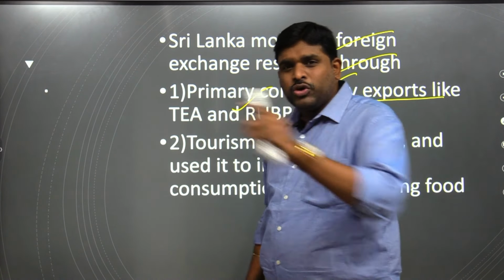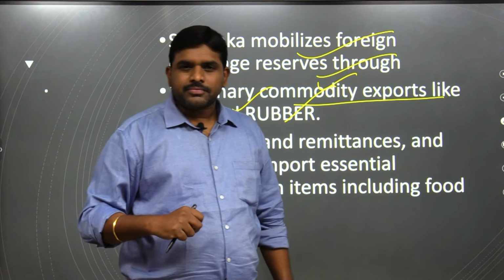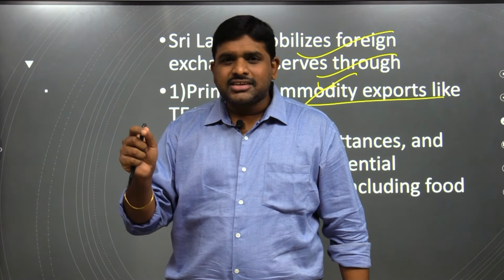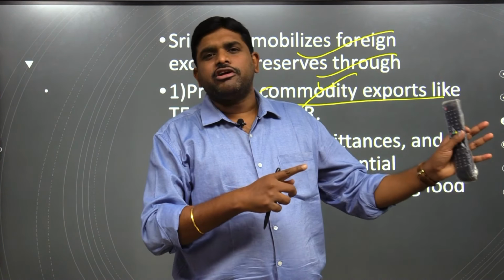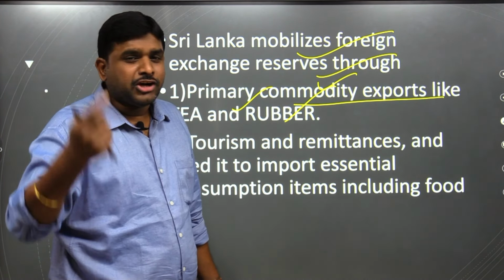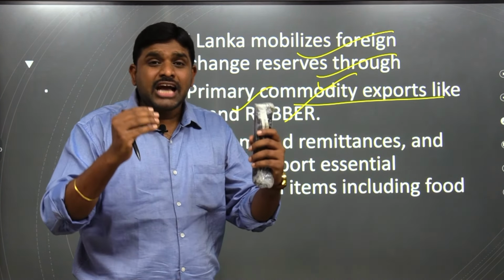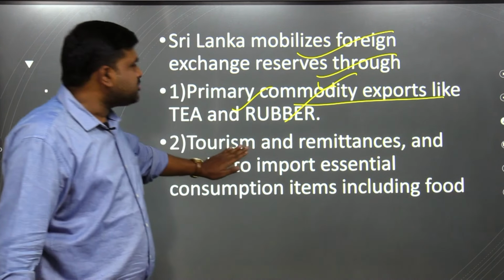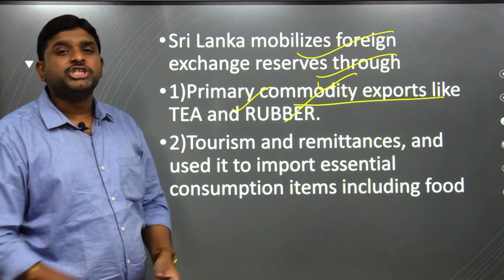Number one. Number two, the tourism sector is a very good revenue generator for Sri Lanka. Three factors. Number one, terrorism. The church attacks by Islamic terrorists in Sri Lanka created fear among foreign tourists. Second reason is what? COVID. Because of COVID, the tourism sector also fell down. Third reason, the remittances which come because of tourism also reduced drastically. This tourism sector as well as the primary commodity sector, these two sectors are responsible for the reduction in foreign exchange.